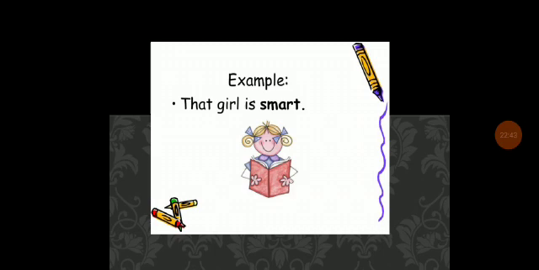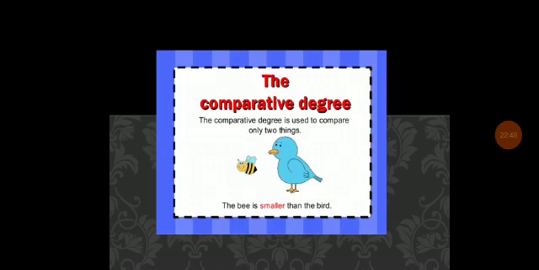And so here, smart: the girl is smart. So here smart is also the positive degree. And the comparative degree, what is that? It is used to compare only two things.